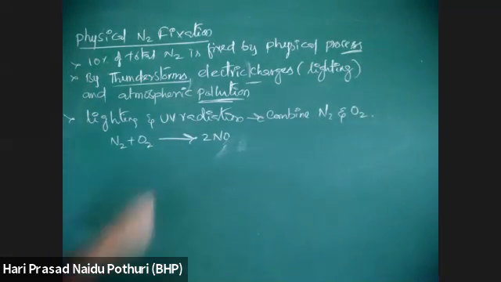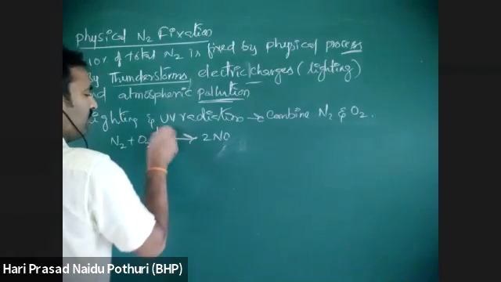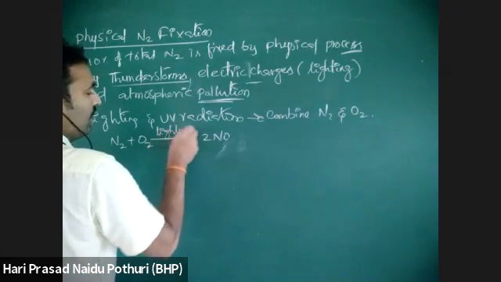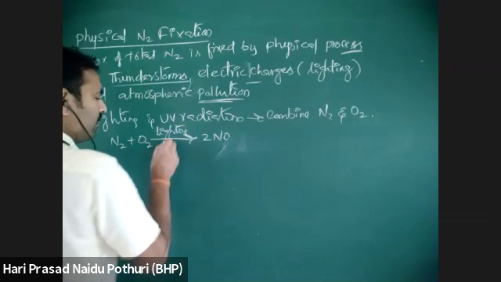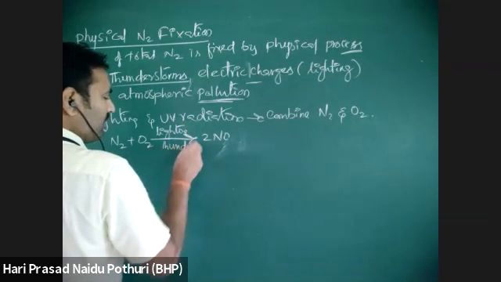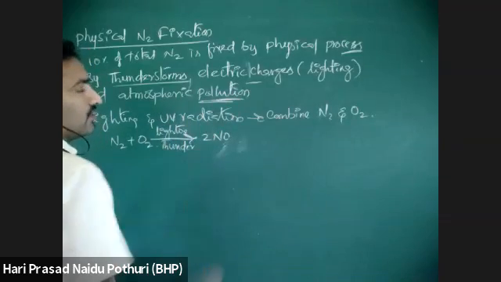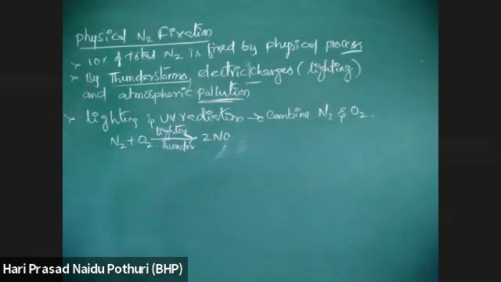How is it developing? Due to lightning or thunder. Thunder is what makes the lightning, so due to thunder and lightning, nitrogen and oxygen combine by this UV radiation or the normal light present in the atmosphere during thunder or lightning, so that they are converted.